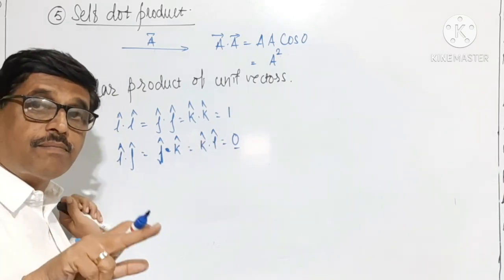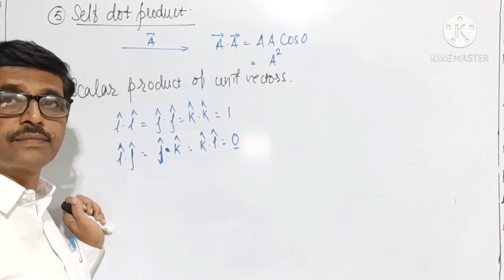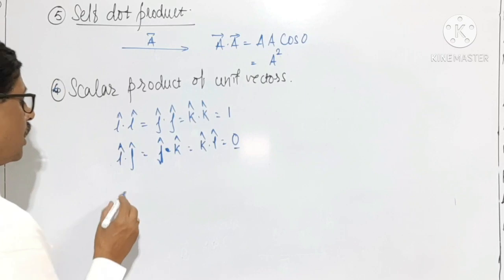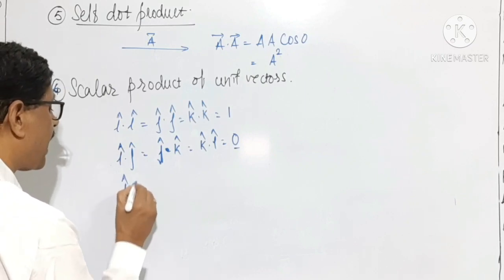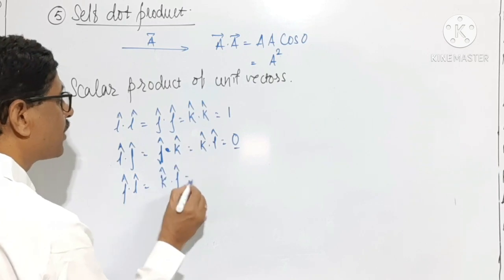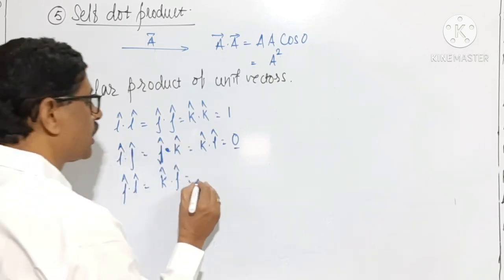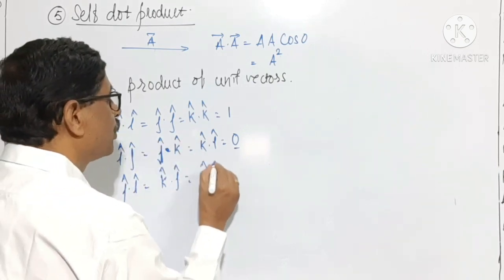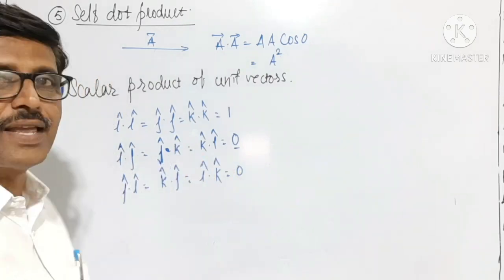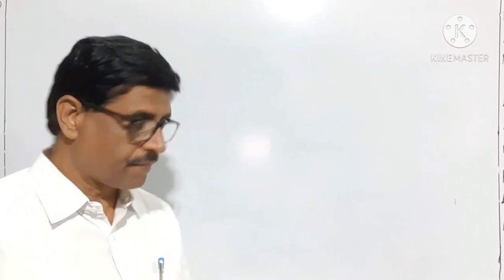At the same time, scalar product obeys commutative law. Therefore, j cap dot I cap, k cap dot j cap, reverse the order of multiplication. In that case also you will get the same product, that is equal to 0.